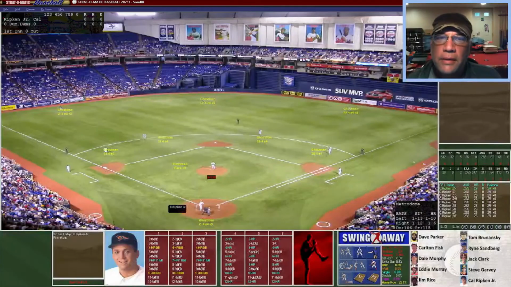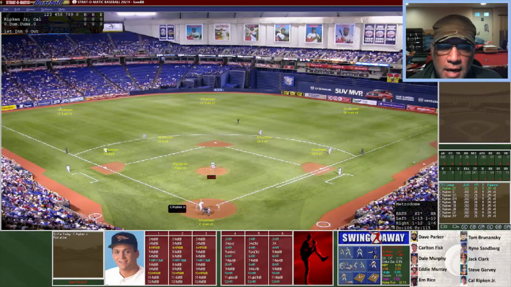All right, so here we go. First participant is going to be Cal Ripken Jr., the Iron Man. This is obviously early on in his career. So let's see how Ripken does. Unfortunately, he only had 1 home run in the original Home Run Derby, which is understandable that the numbers were so low,